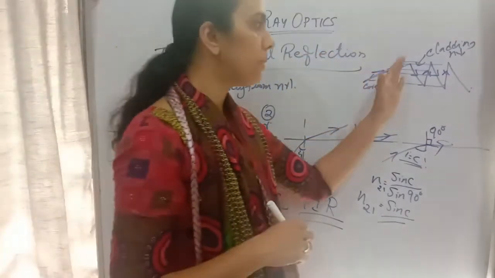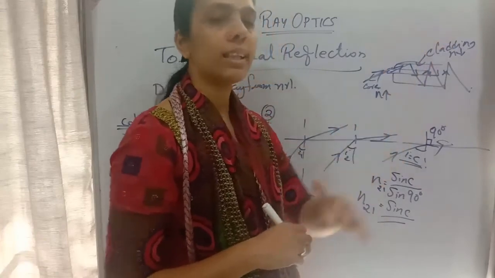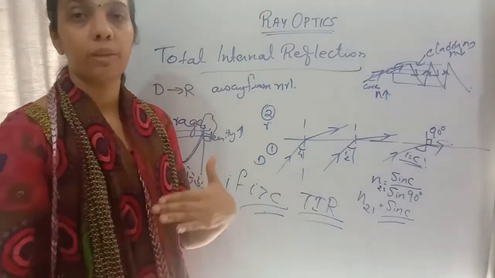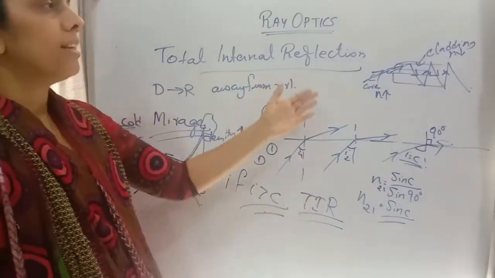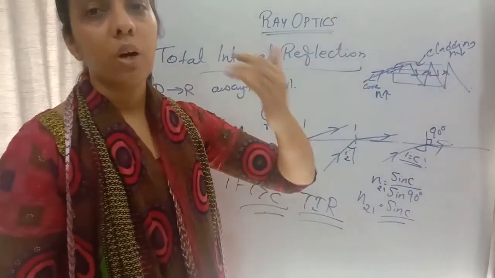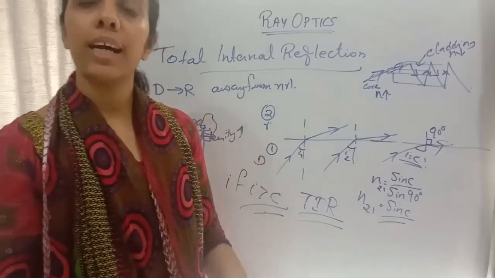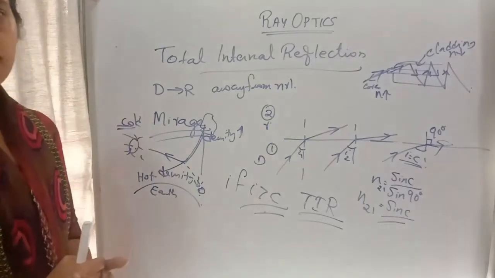So a core will be there, cladding will be there. Core is having more refractive index than the cladding. So when a ray of light is incident in the optical fiber and it is incident at an angle greater than critical angle, the ray will be reflected inside, totally reflecting back without energy loss. We will be getting the output signal. So that is another advantage of this total internal reflection.